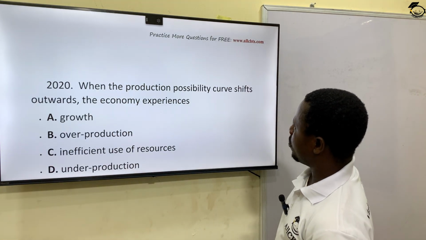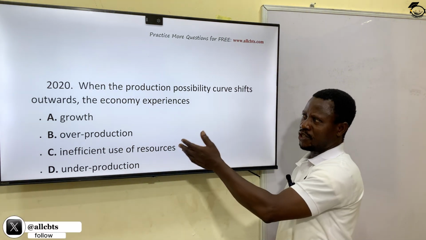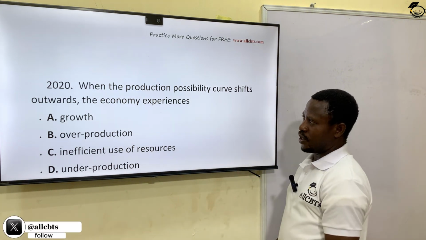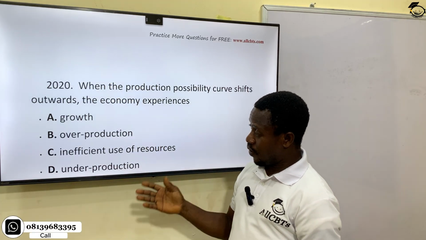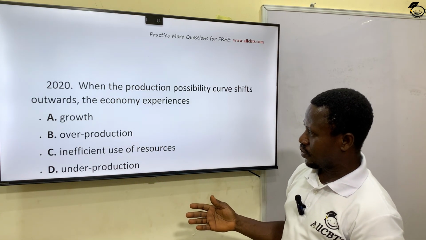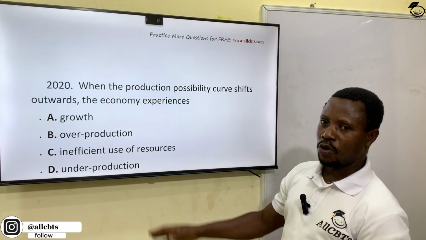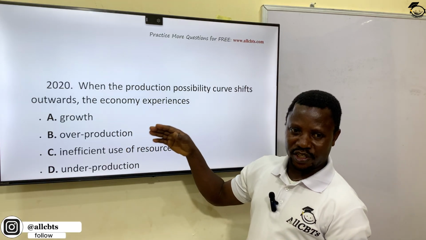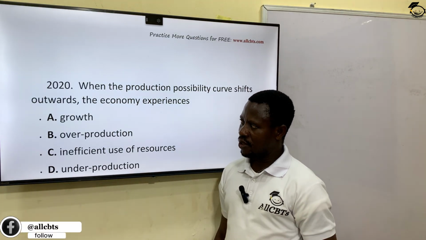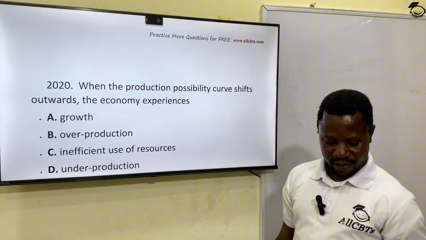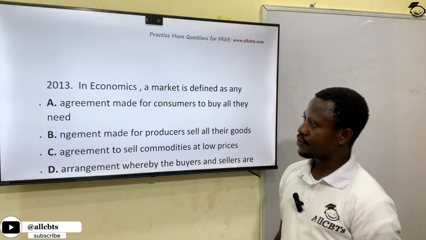When the production possibility curve shifts outward, I've explained this already, the economy experiences what? Growth, overpopulation, overproduction, inefficiencies of resources, underproduction. The answer is what? Growth. It is growth, and this growth eventually leads towards development when it is properly managed. Okay? Growth, option A, is the correct answer.